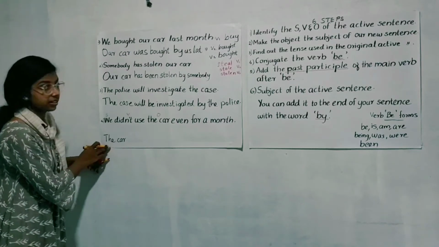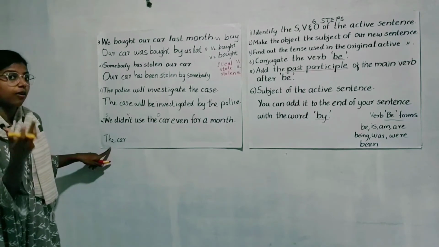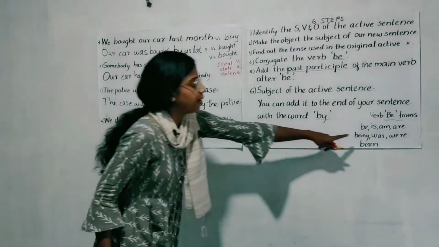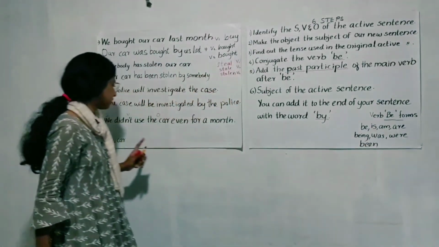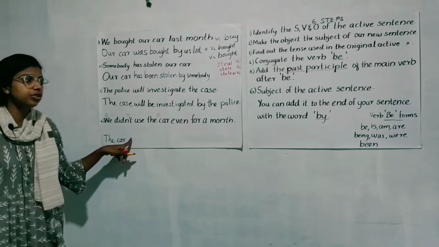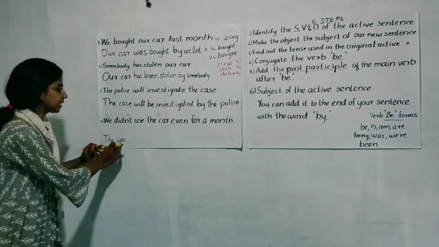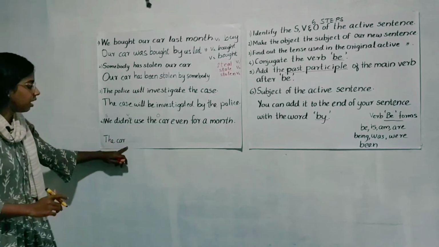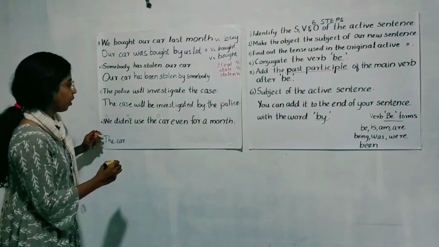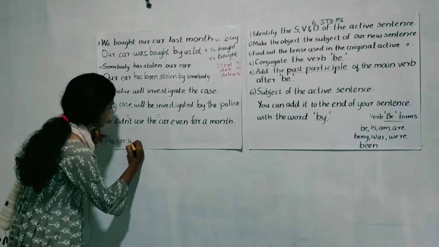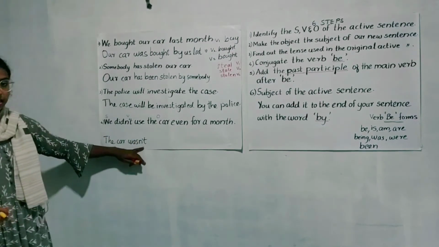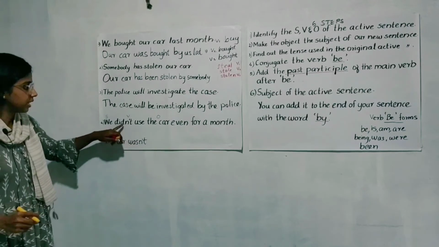As the subject is singular, we use was. So the car was, and since it is a negative sentence, we use wasn't.